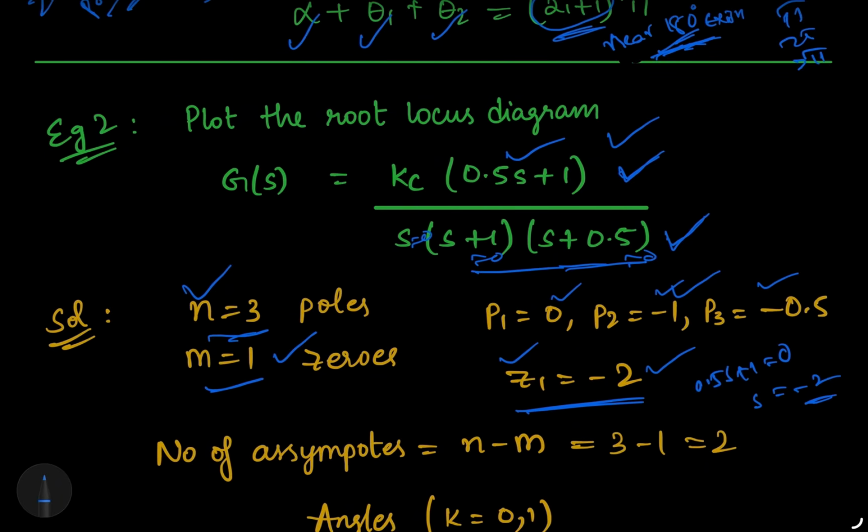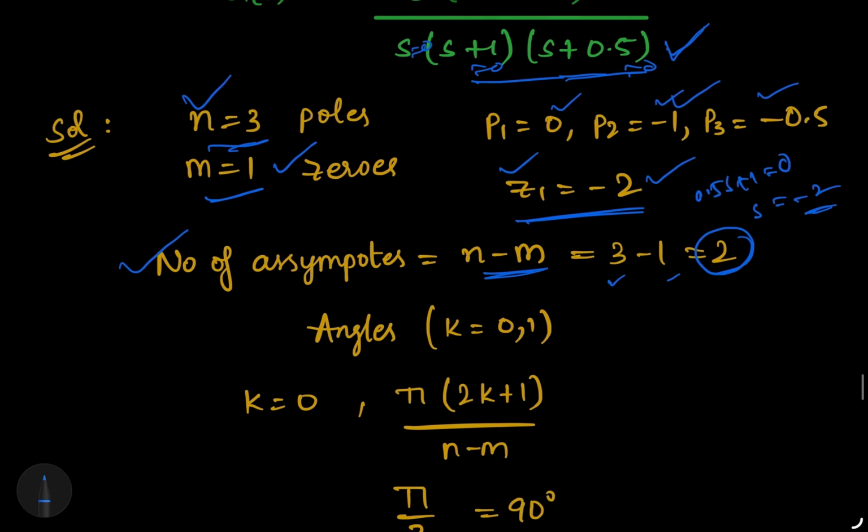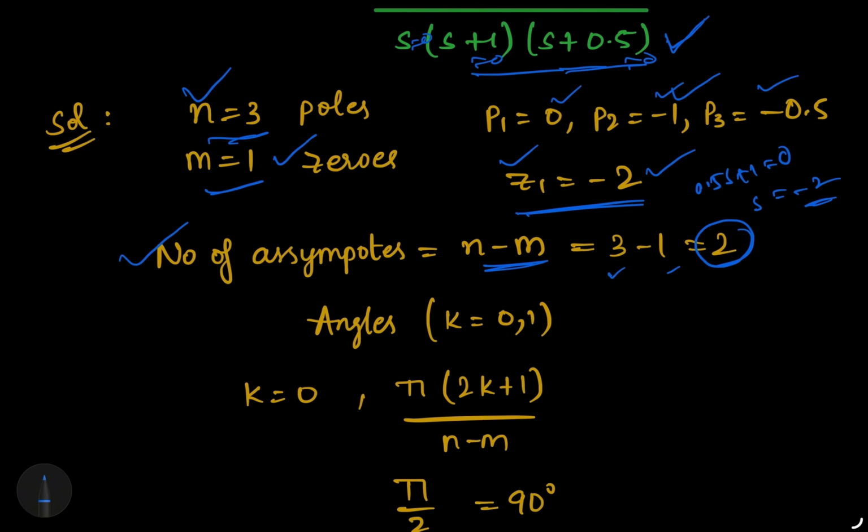Now we need to find the number of asymptotes, that is n minus m. So 3 minus 1 equals 2. There are 2 asymptotes. Now we need to find the angle of the asymptotes. Because we got 2, we should take only k equal to 0 and 1. We cannot take 3 and 4.